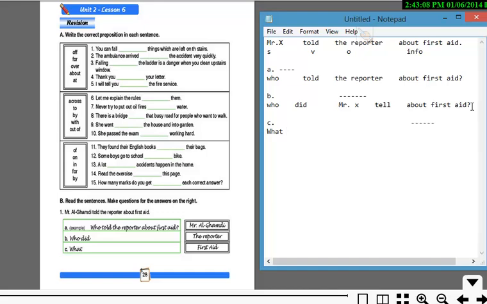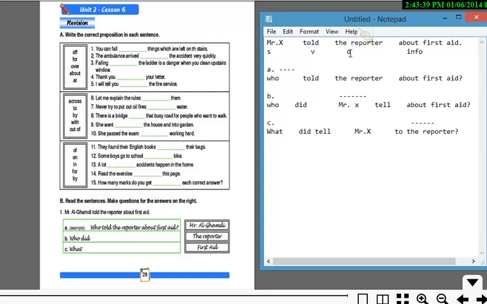So we're going to say what, and then we're going to use a verb, and then what did tell Mr. X to the reporter. And yeah, we need to make some changes here because it's still not the thing we're looking for.